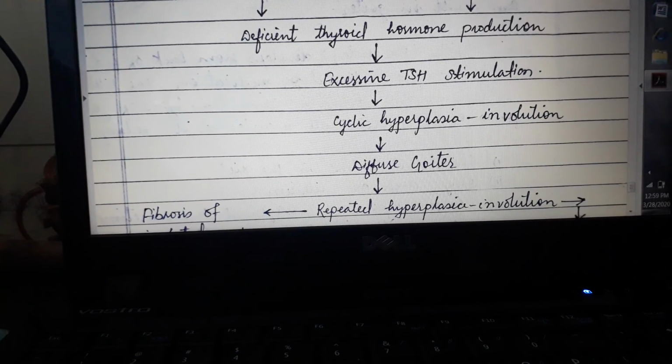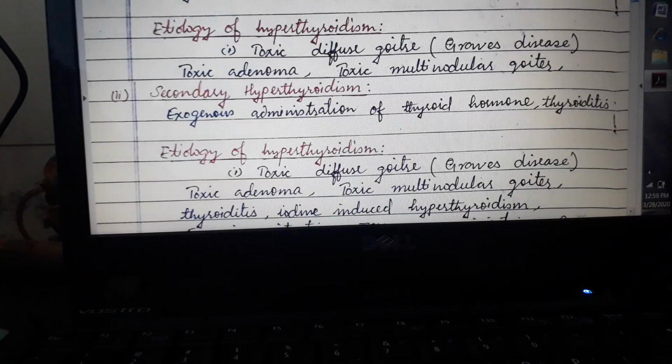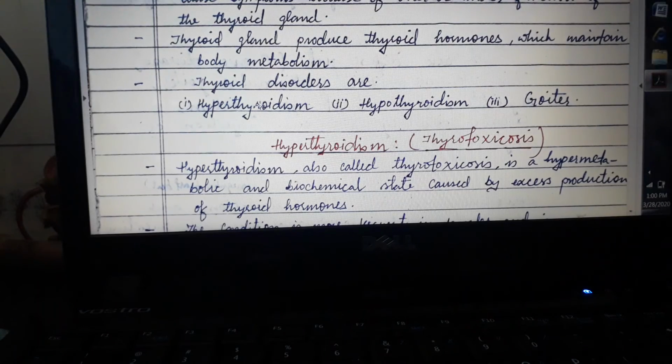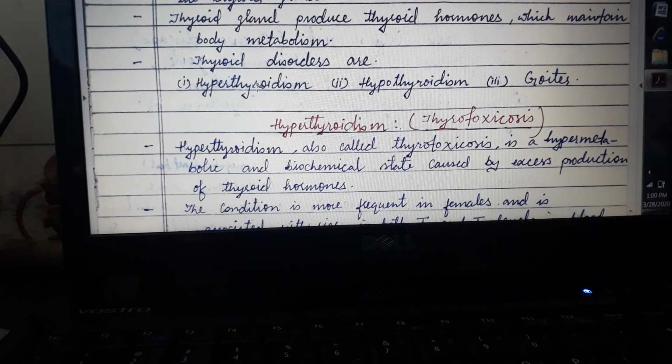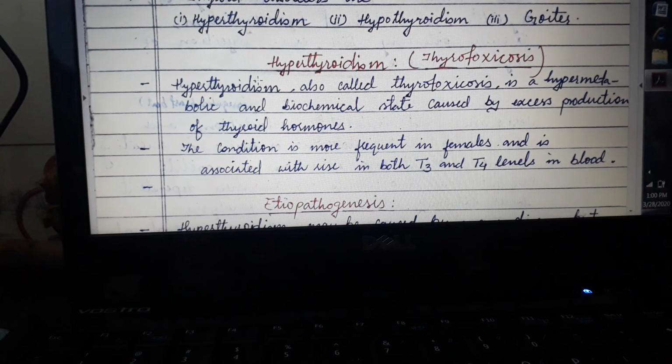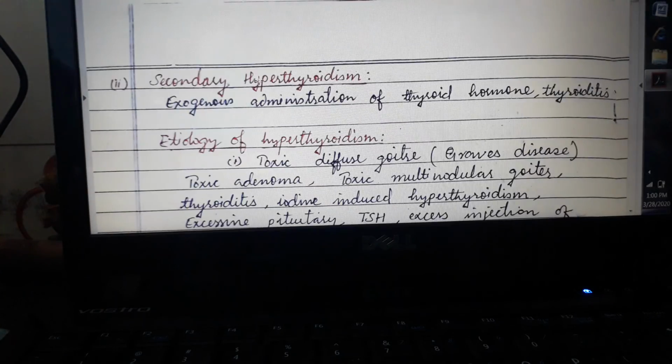So this is a topic that is called thyroid hormone disorders, where we have to mainly understand what is hyperthyroidism, hypothyroidism, and goiter. So hyperthyroidism is more production of thyroid hormones. Hypothyroidism, less production of thyroid hormone, and goiter means an increase in the size of the thyroid gland. So these three you have to explain in little detail.